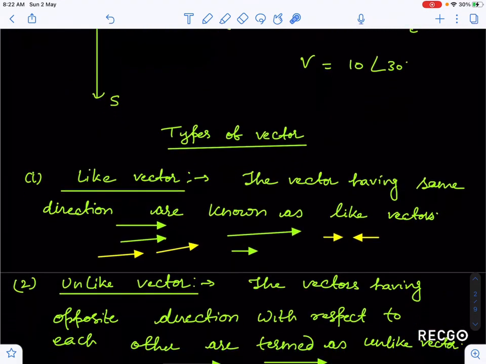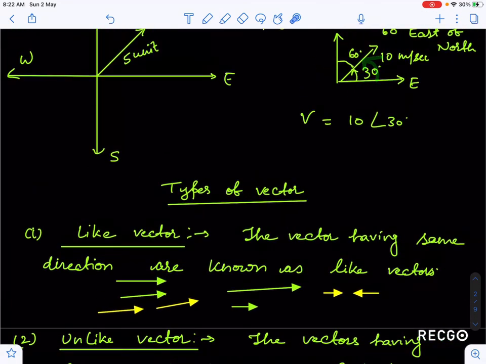Now the next thing about vectors is the classification of vectors. Here I have done at least 12 to 13 classifications of vectors. You cannot find this in a single book, but if you read all the books sequentially, you will find these are the types of vectors. So the very first vector I am taking is like vector. Vectors having the same direction, or vectors having the same sense of direction, are known as like vectors.